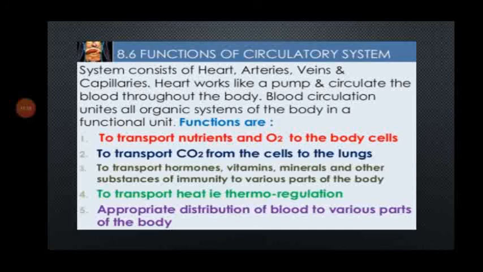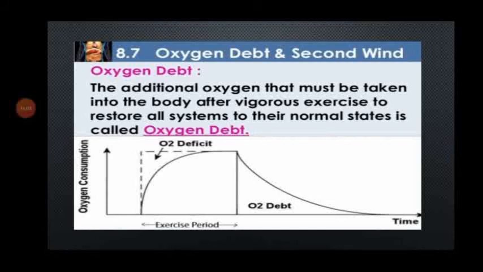Functions are to transport nutrients and oxygen to the cells, to transport carbon dioxide from the cells to the lungs, to transport hormones, vitamins, minerals, and other substances of immunity to various parts of the body, to transport heat, that is thermoregulation. Appropriate distribution of the blood to the various parts of the body is also considered a function of the circulatory system.